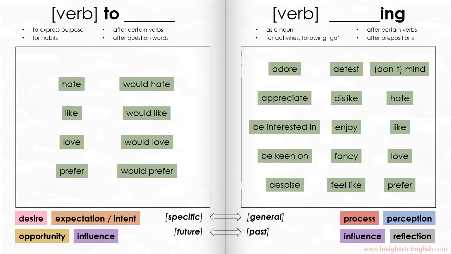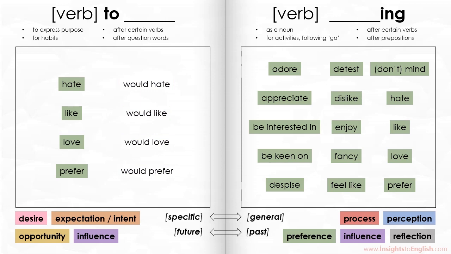All right, our last group. The majority of the time we express a preference, the next verb needs to have ing, unless you're saying would like or would prefer. But even without the woulds, the rule is the same. I hate to cause trouble implies that you're reluctant to do a particular thing in the near future. But I hate causing trouble implies you often cause trouble and you feel bad about it.